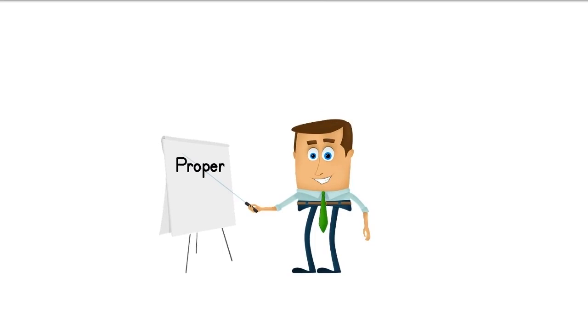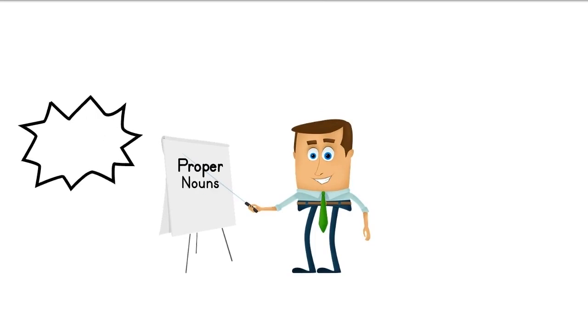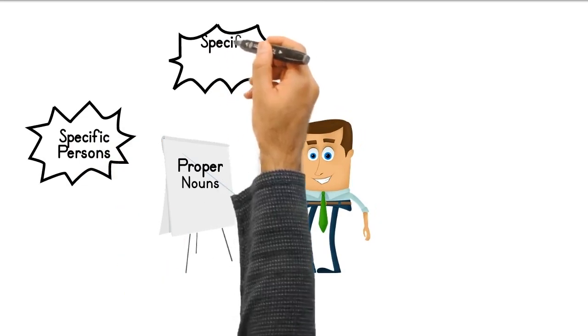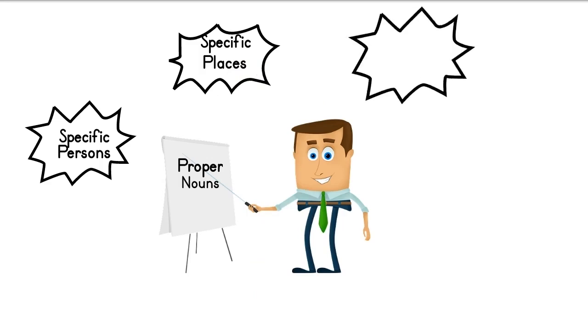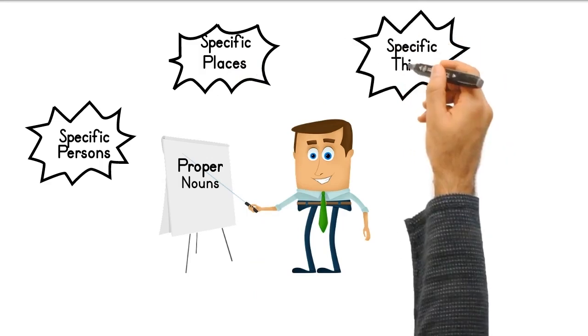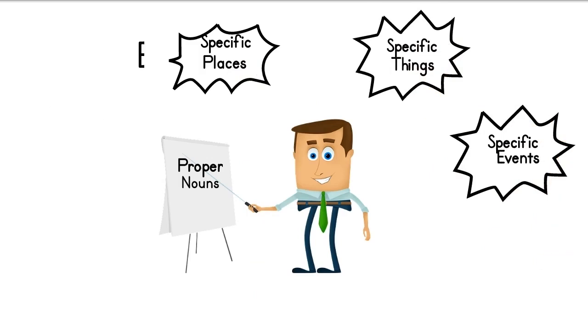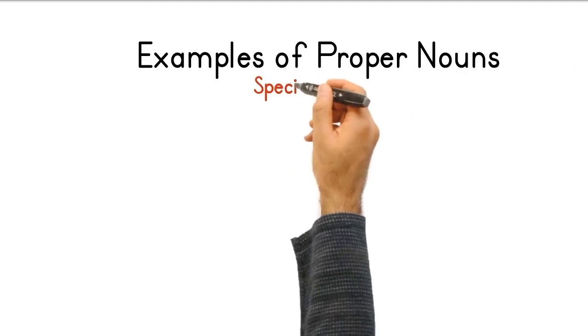First, let's have a look at proper nouns. By definition, proper nouns are names of specific persons, places, things, and events. These are usually written without the articles the, an before them and begin with capital letters. Here are some examples of proper nouns.